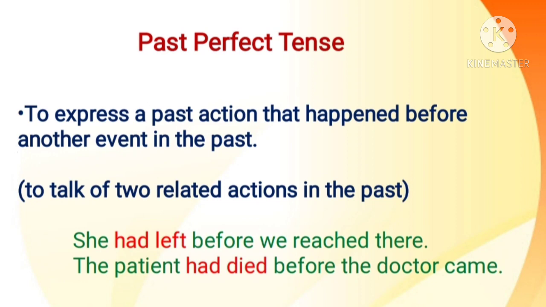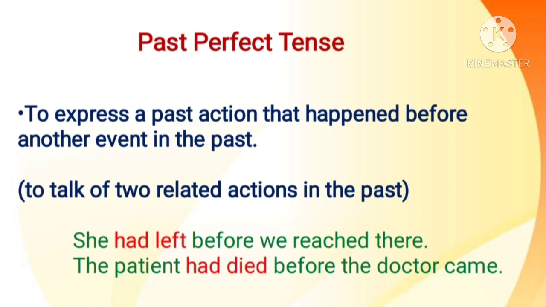Now we will study about past perfect tense. Past perfect tense is used to express a past action that happened before another event in the past. Actually, it is used to talk about two related actions in the past. So let us take the examples.